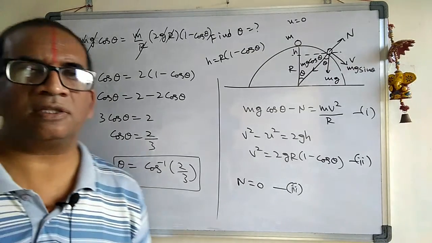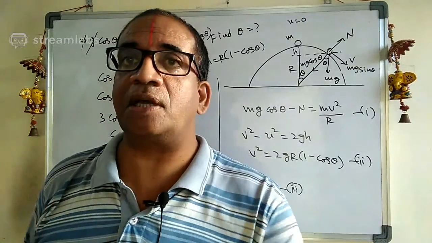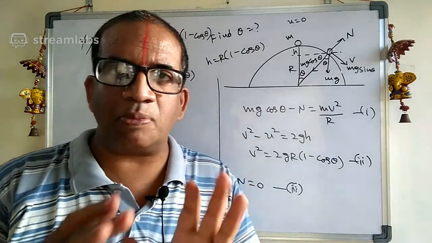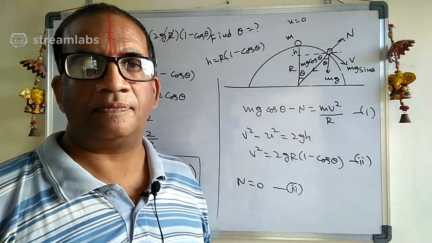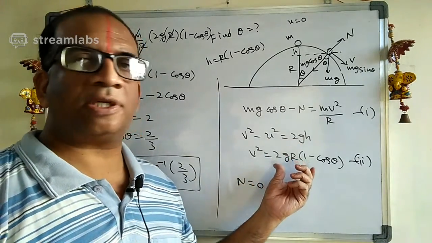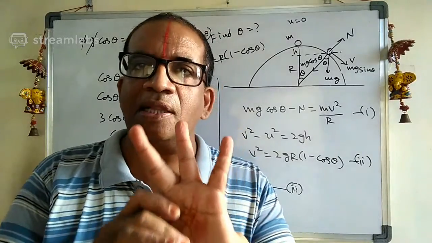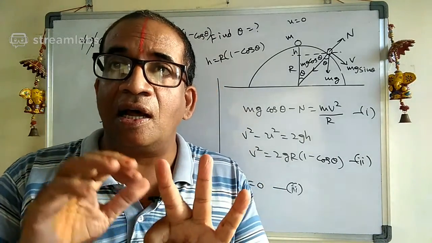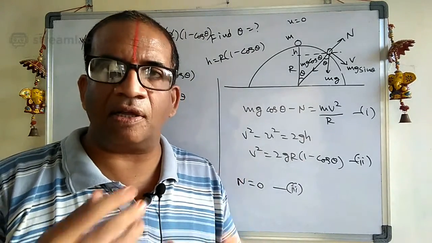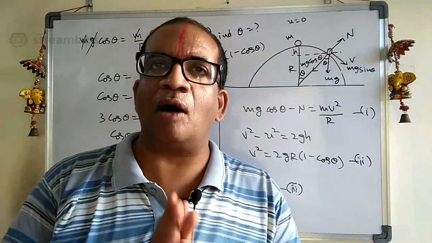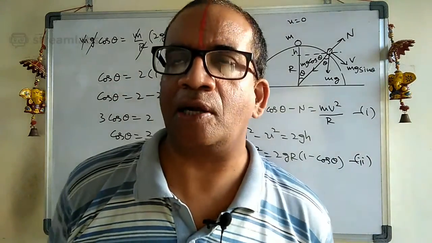This is the advantage of vertical circular motion sums. In vertical circular motion sums, you can solve just by taking the 3 important things: the tension or the normal reaction, the next one is its velocity, and the next one is h is equal to r into 1 minus cos theta. If you can remember these 3 equations, and know how to apply them in the problems, then you can solve all the problems very easily. I hope you understood this one.